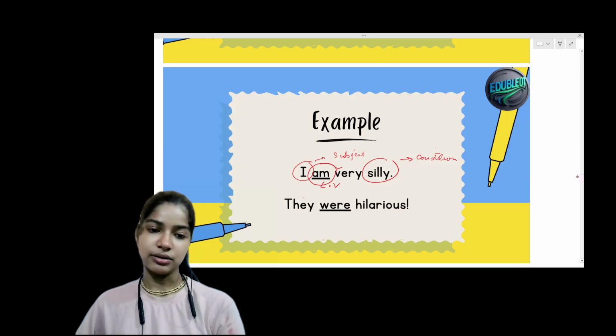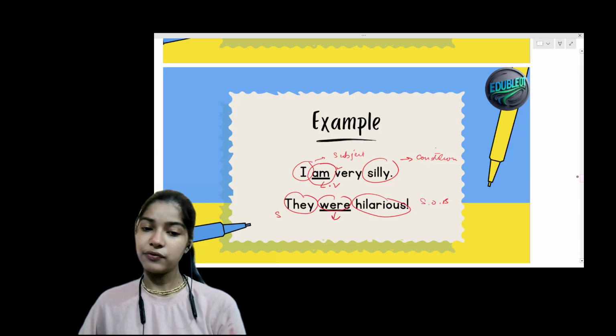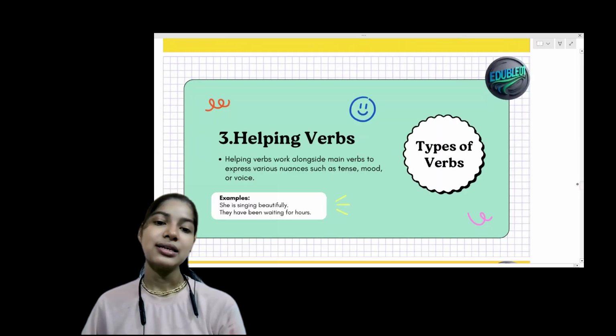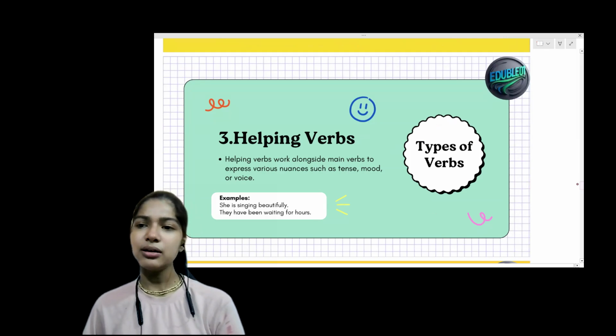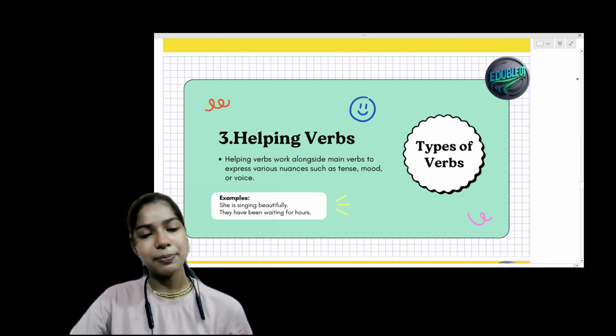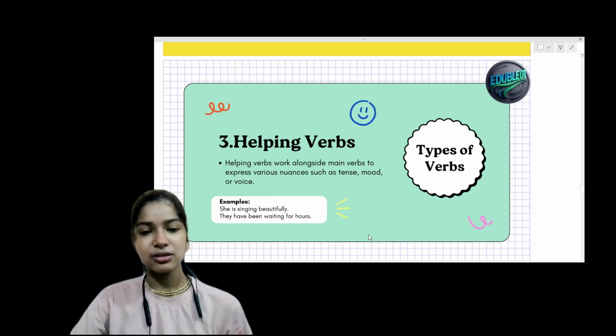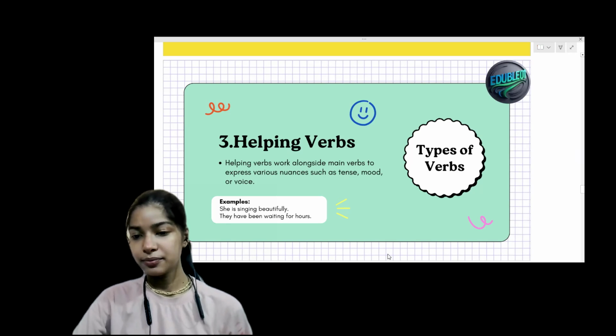They were hilarious. They is the subject, hilarious is the state of being, and were is connecting both of them. So that is a linking verb. Okay. Now let's move on to the other type, that is helping verbs. The word helping is self-explanatory: it helps the sentence to make a meaningful one, right?